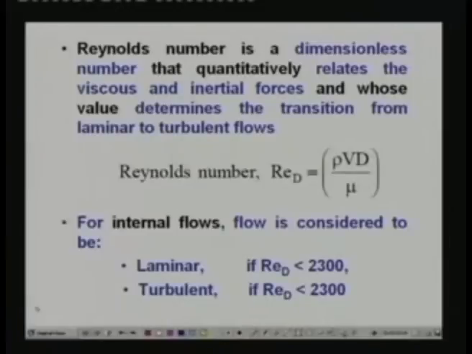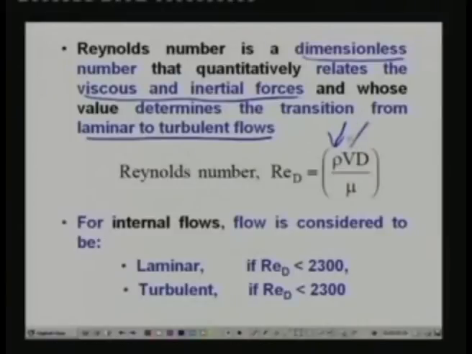So basically you have to keep in mind that this is a dimensionless number, and it relates viscous and inertial forces, and its value determines whether the flow is laminar or turbulent. We will see a little later what is meant by laminar or turbulent flow. Mathematically the Reynolds number is expressed as Re equal to rho V d by mu, where rho is the density, V is the fluid velocity, and d is a length scale parameter. If it is a circular tube or pipe, d is the diameter. If it is a non-circular tube or pipe, d could be a hydraulic diameter. And if it is an external flow over a flat plate or something like that, then d can be the length.